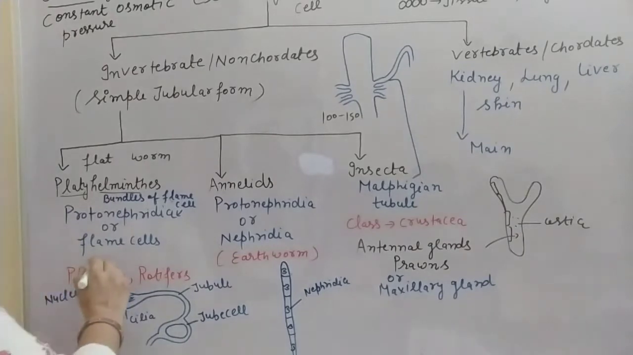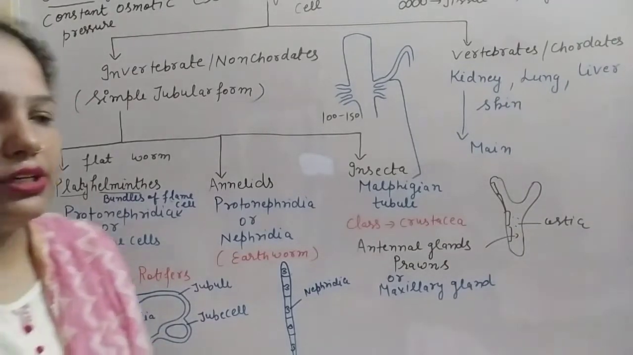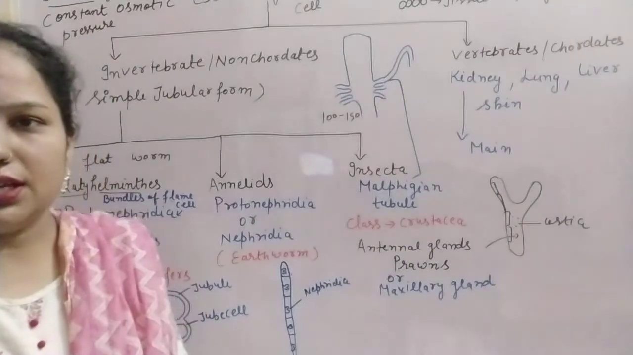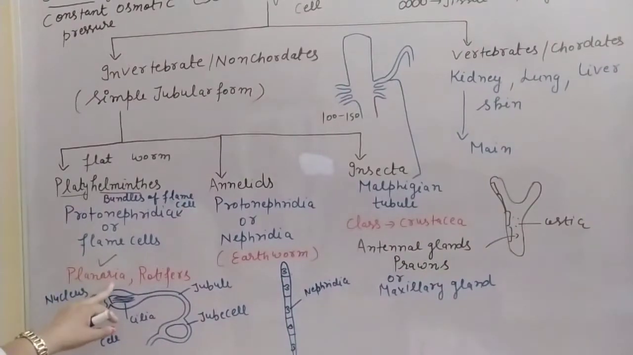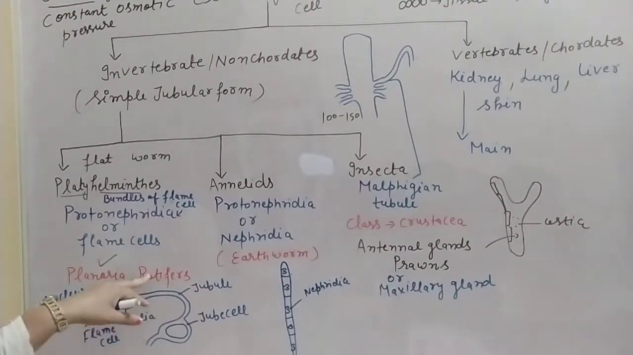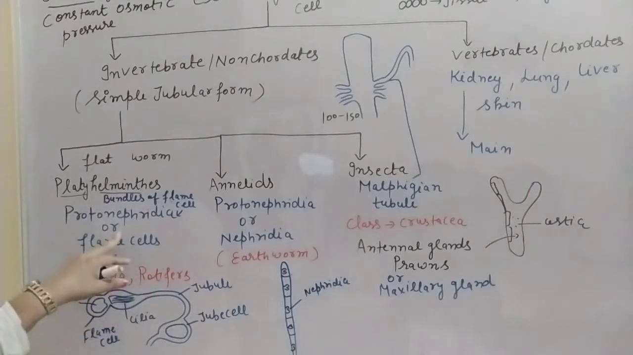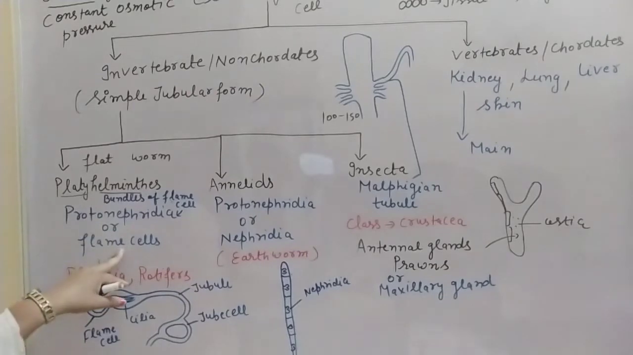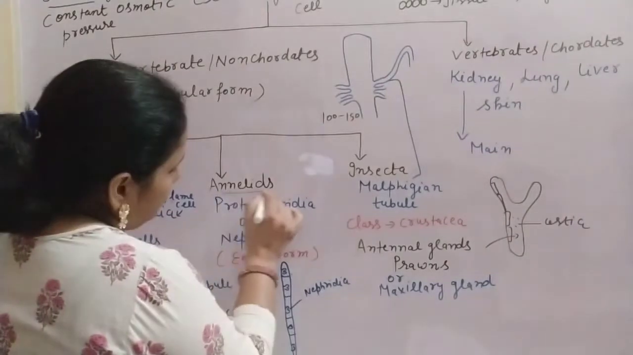In case of planaria, an example you have heard in your 10th class also, regeneration takes place. So in planaria, and also in rotifers, which also belong to platyhelminths, in both there are protonephridia, or flame cells. After platyhelminths, annelida. So annelids are there.